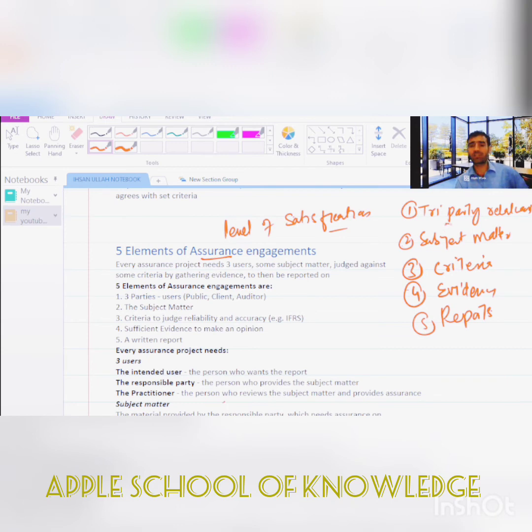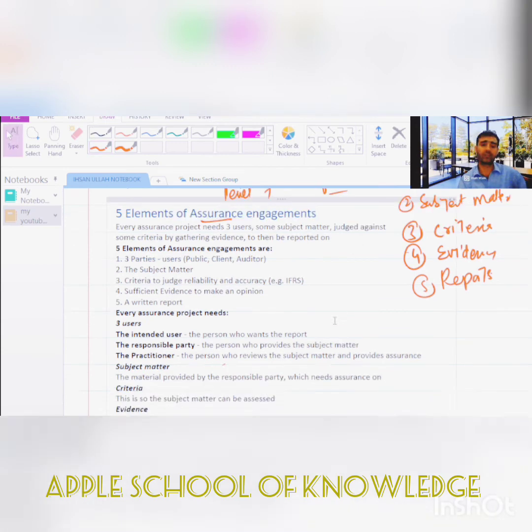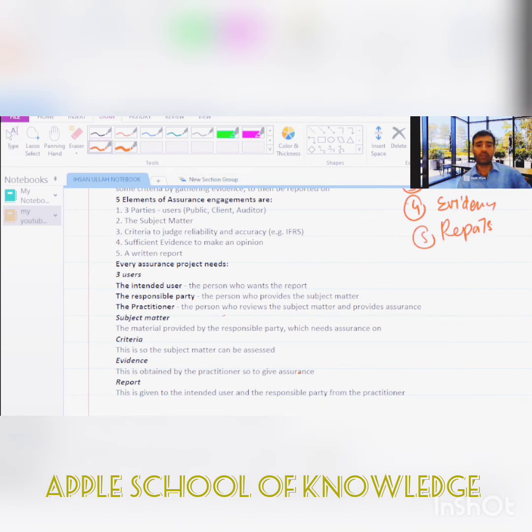In a tri-party relationship we have 3. Let me show you here. You see there, these are the 3 parties an assurance project needs. The first one in a tri-party relationship is the intended user. Intended user means those who want reports, and who wants the reports? The shareholder actually wants the report. So the intended users are those people who use the subject matter, right?